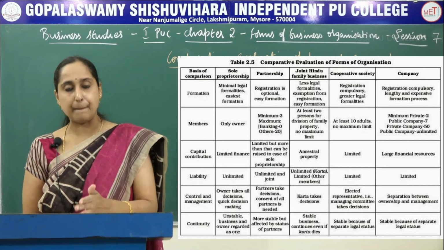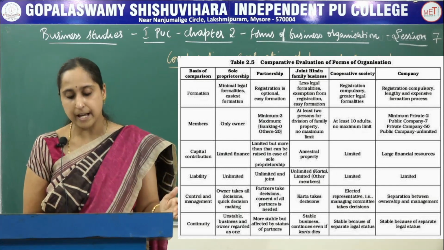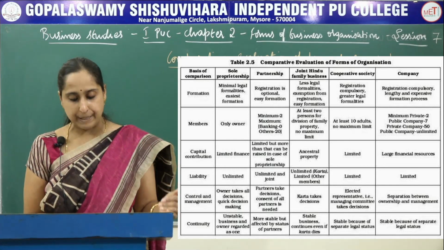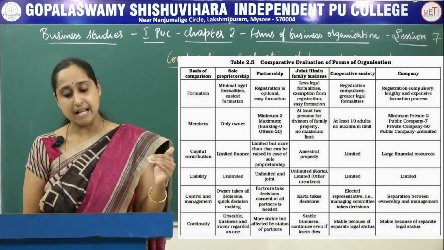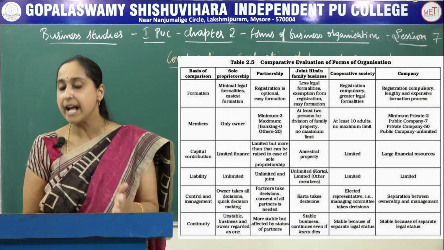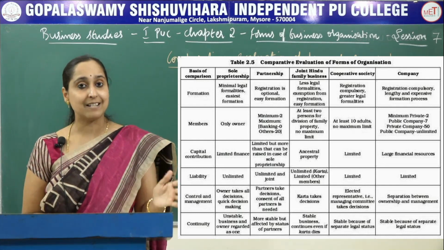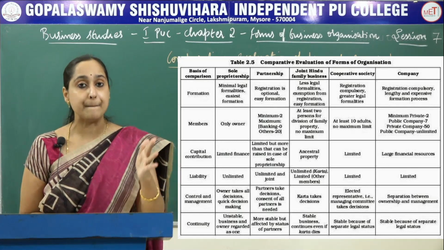And in case of a company, you know that a private company must have minimum 2 persons, and a public company must have minimum 7. The maximum number in a private company is 200, and the maximum in a public company is unlimited. So this is on the basis of number of members.